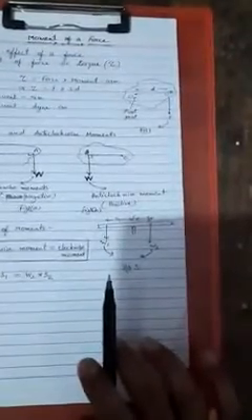By the principle of moment, if a body is in equilibrium, equilibrium means balance condition, the sum of anti-clockwise moments on the body about any point is equal to the sum of clockwise moments on it. This is called the principle of moment. But the body should be in equilibrium, balance condition.